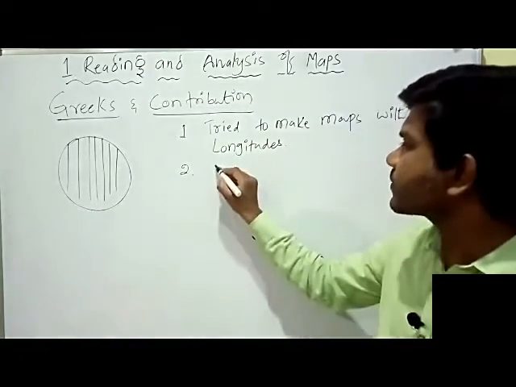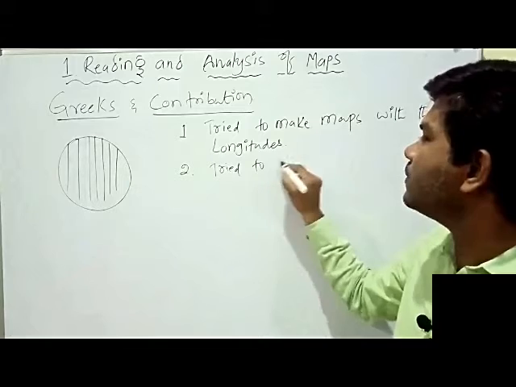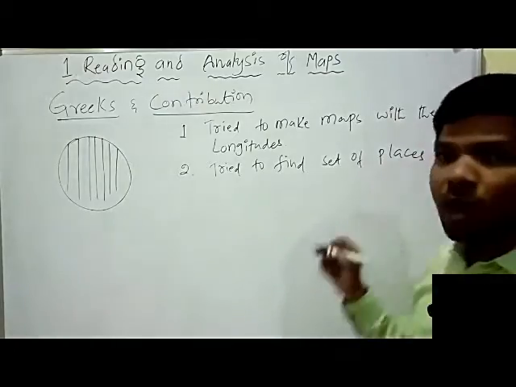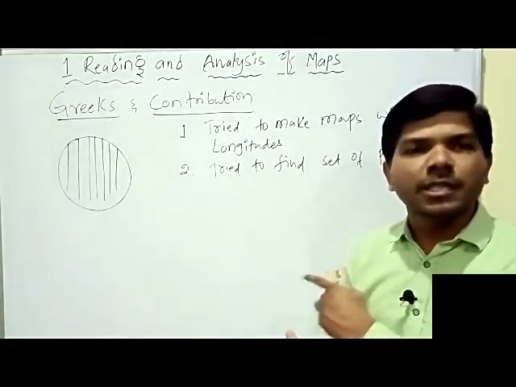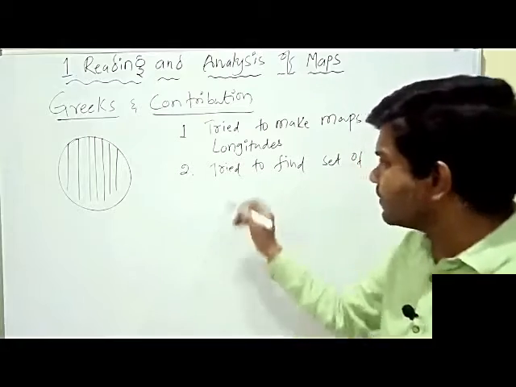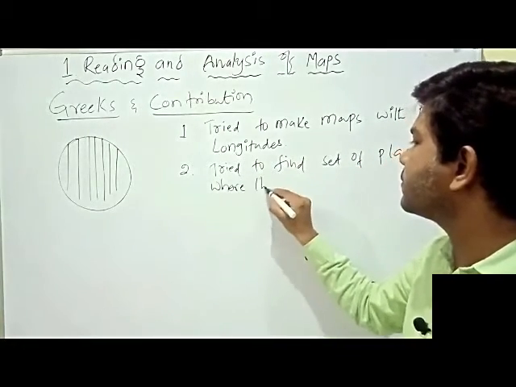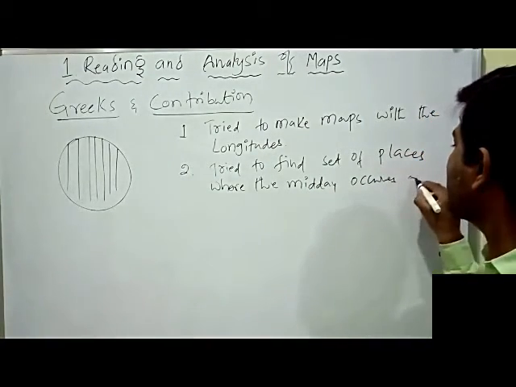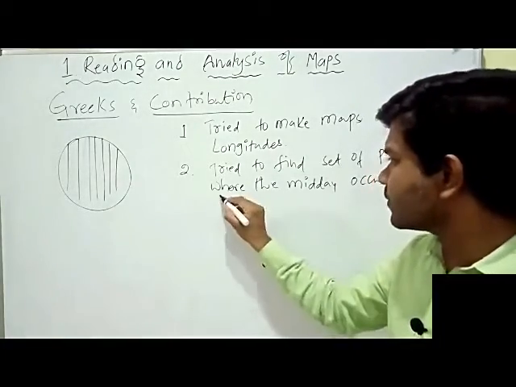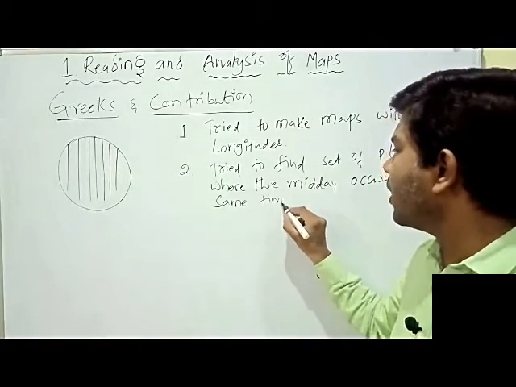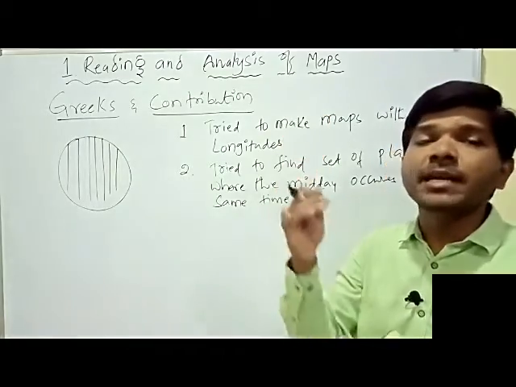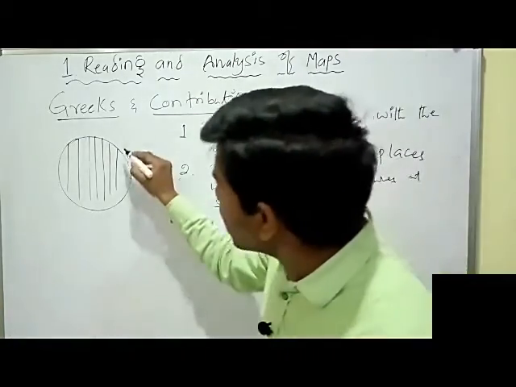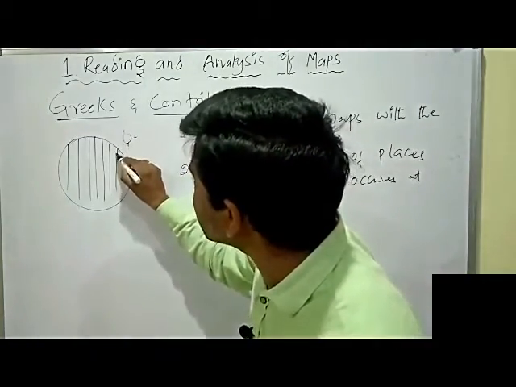I am writing here: try to find a set of places where the midday occurs at the same time. They were finding out where the midday is occurring at the same time. For example, the midday is occurring here, the midday is on this line.